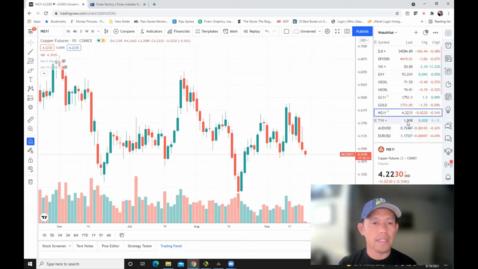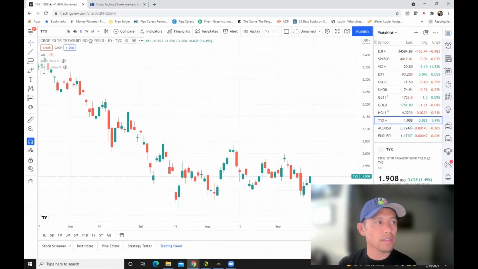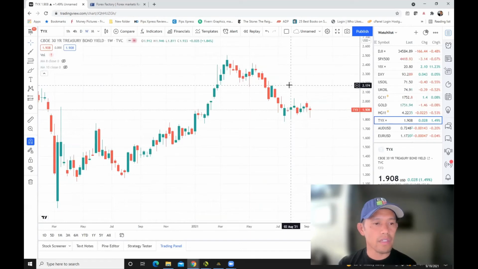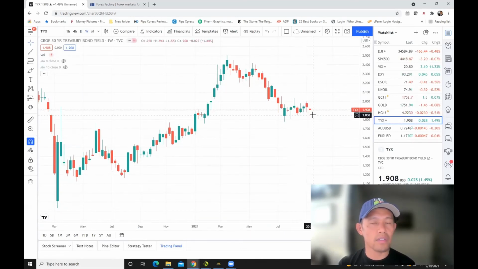Now we're looking at treasury yield. There's the 30-year treasury bond yield. So there's a possibility that this is going to continue to go to the upside from here, because it forms a hammer.